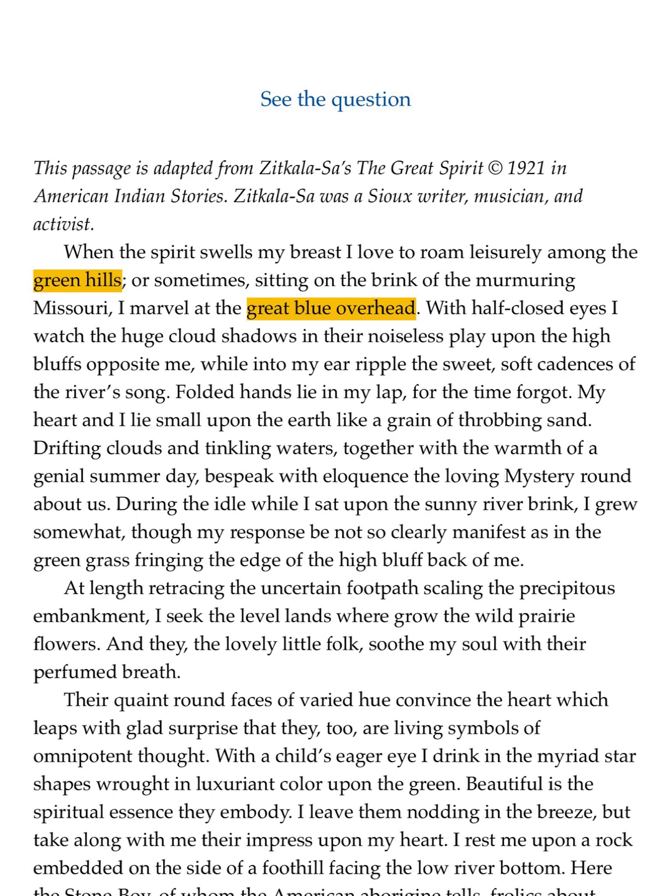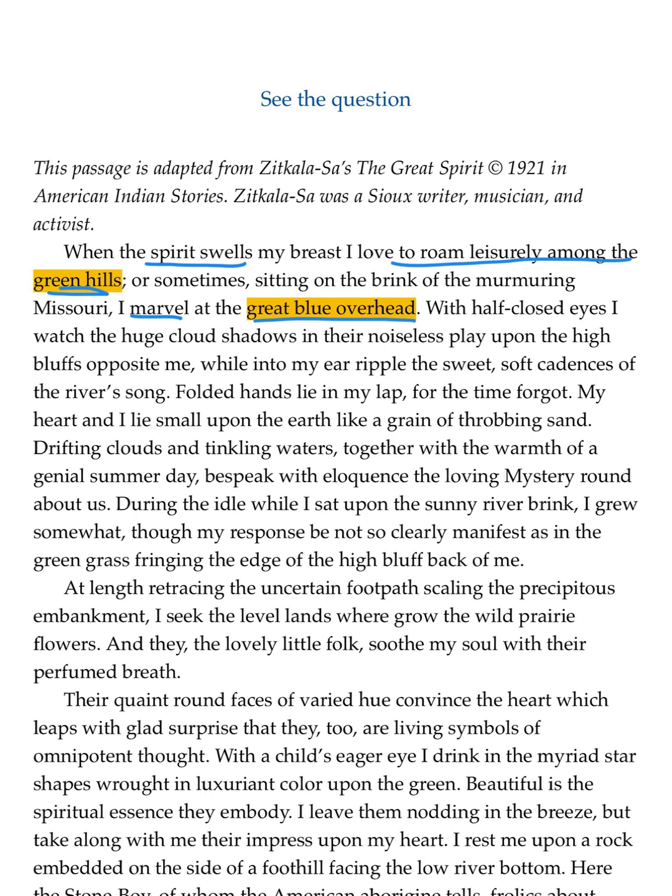Okay, let's get some context around these highlighted phrases in the first paragraph by reading the rest of the first paragraph. We can see in the first sentence that the author says her spirit swells. And when it does, she likes to roam leisurely among the green hills. So she's using this phrase or this image, green hills, in relation to her spirit swelling. In the second half of that sentence, we see that she is sitting along the Missouri River and marvels at the great blue overhead. So again, she has this powerful spirit swelling experience when looking at the great blue overhead.